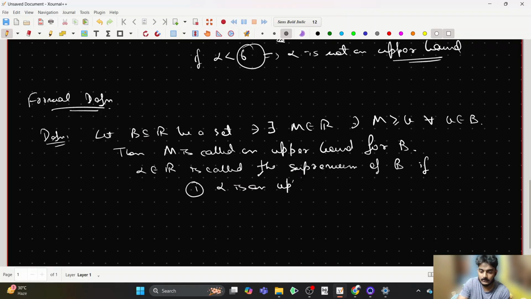That is the obvious criterion which we need to look for. So alpha is an upper bound.